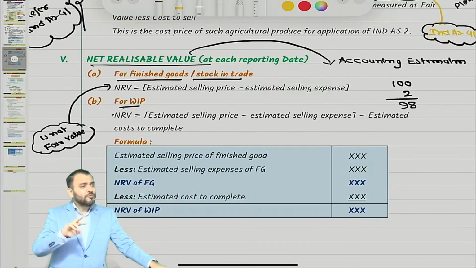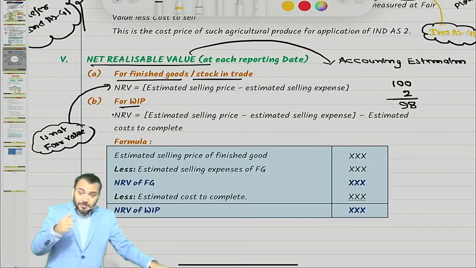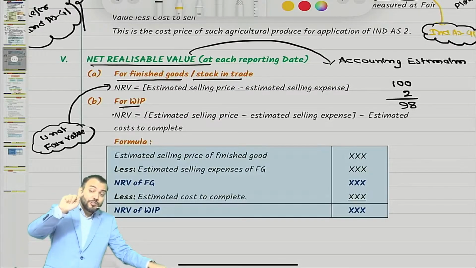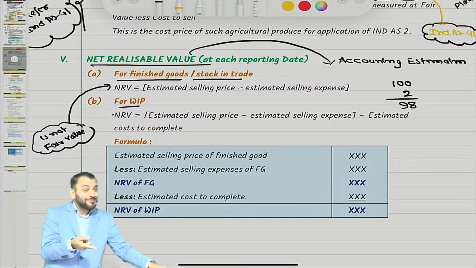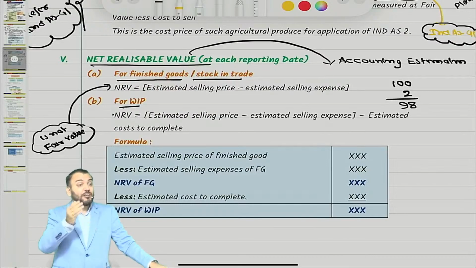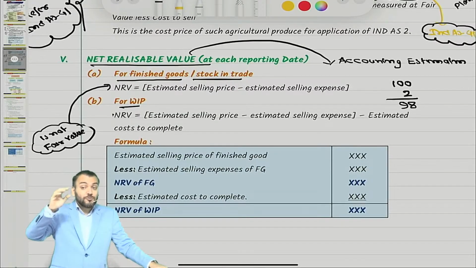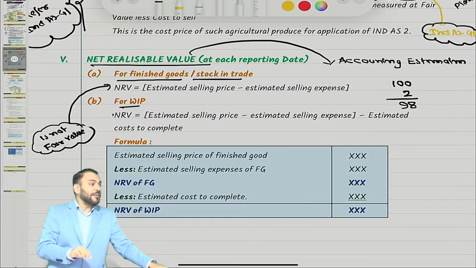The objective is to find out the expected loss on sale of WIP or on sale of finished goods. It means we need to find out what can be the expected loss on sale of finished goods which will be produced from this WIP.